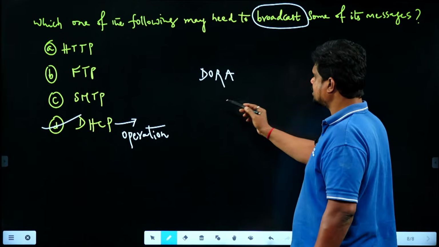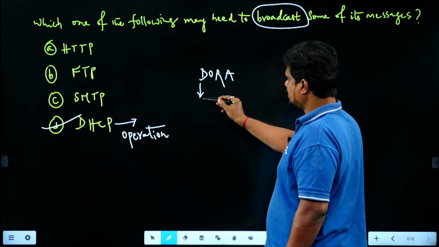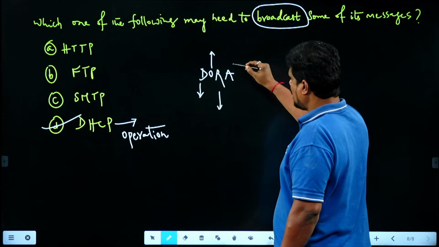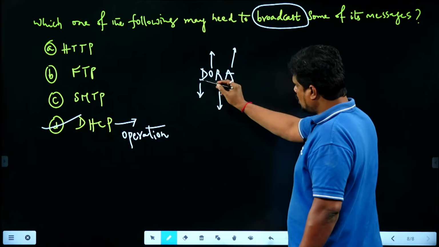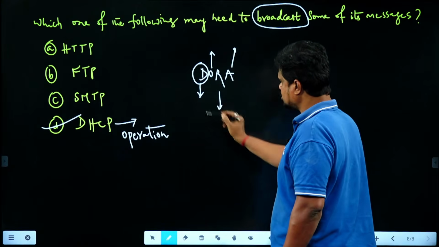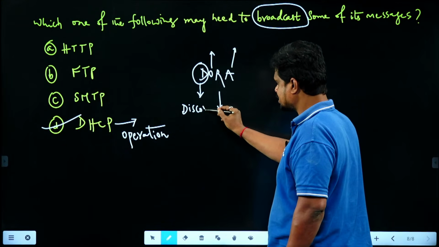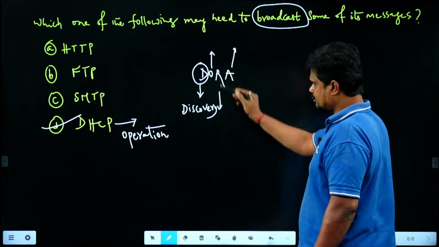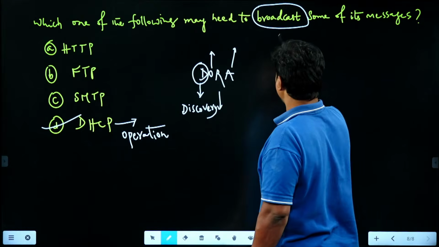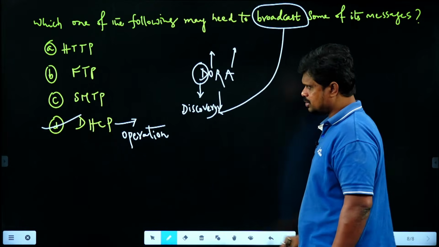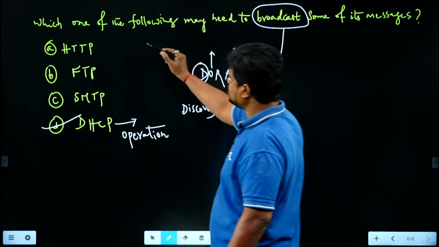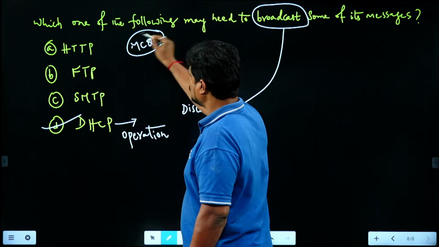So what does DORA stand for? DHCP discovery, DHCP offer, DHCP request, and DHCP acknowledgement. Among these 4 messages, during the DHCP discovery phase, broadcasting is applicable. That is why option D is the answer for this question. So this is an MCQ question.